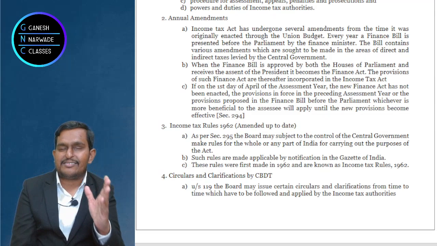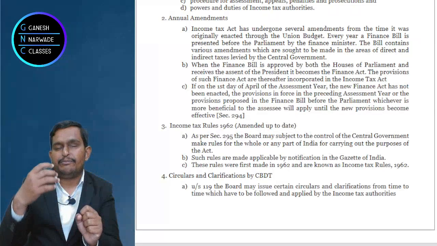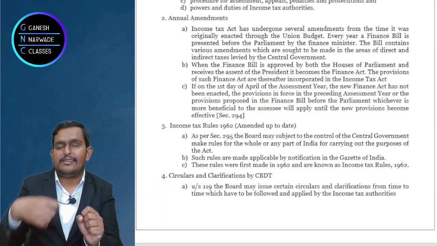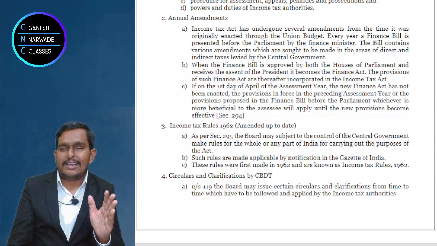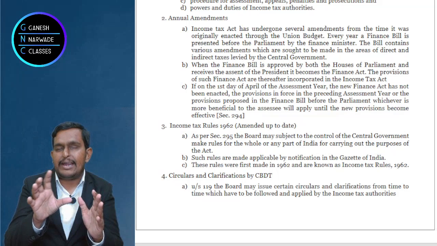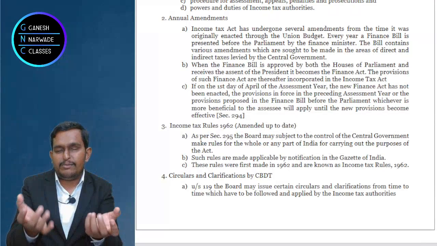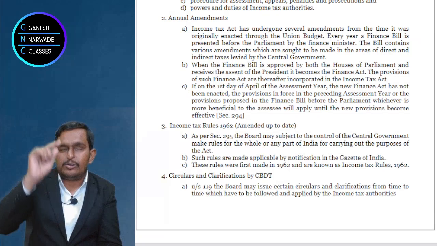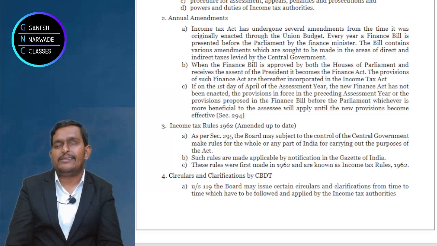Either last year's Finance Act will apply, or if they have designed the budget, the Finance Act, but it is not approved, then the old Finance Act or the prepared but unapproved Finance Act, whichever is beneficial, both should be considered. Whatever is beneficial to the taxpayer will be applicable. Now it happens sometimes, like there are war type situations, a lot of natural calamities, a lot of political disturbances.